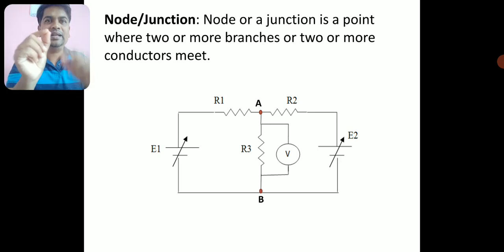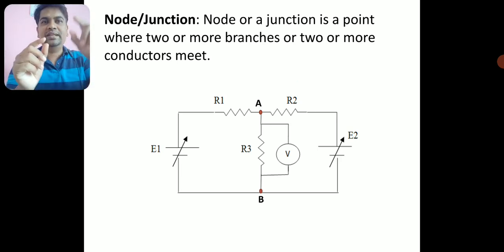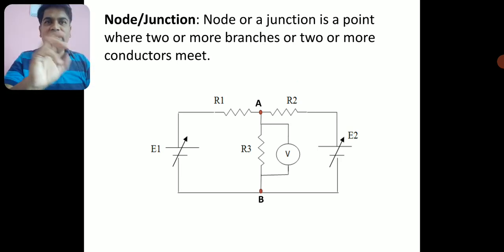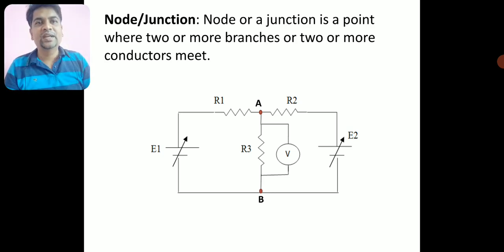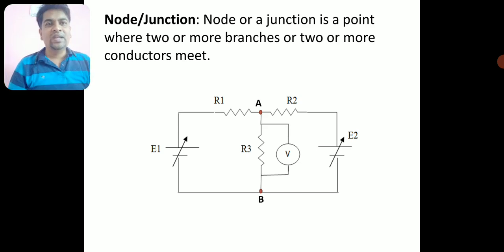We have made it like this. The shape is like this. This is only an edge. It is not a node. It is not two or more branches meeting. Okay. The only nodes or junctions you can find in this electrical circuit are the point A and the point B. These are the only two nodes or junctions you can find in this electrical network diagram.